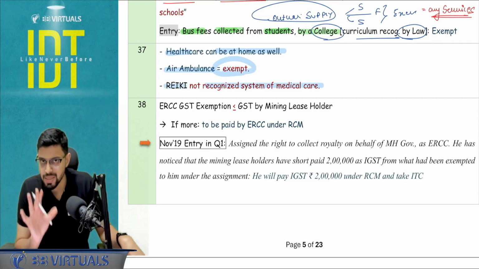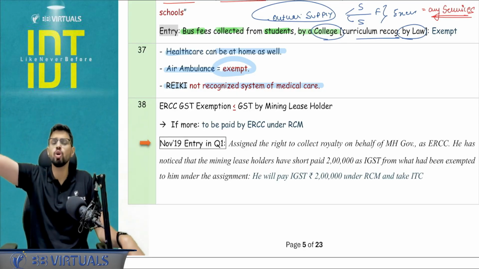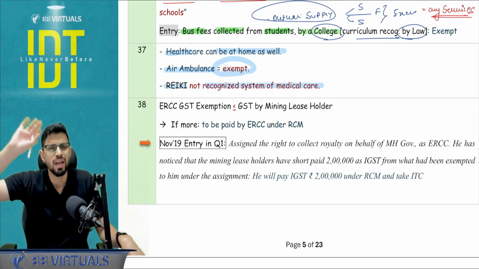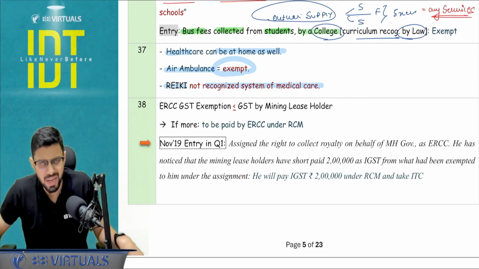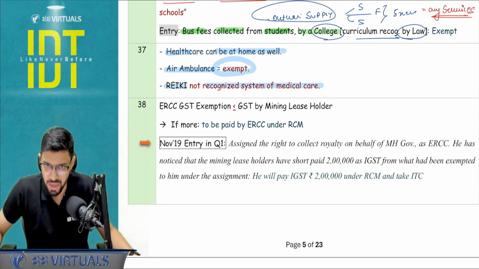Reiki is not a recognized system of medical care, but other than that, basically homeopathy, allopathy, Siddha, Unani, all those are recognized systems of medical care. And with respect to that, the diagnosis, treatment and care is exempt under GST.